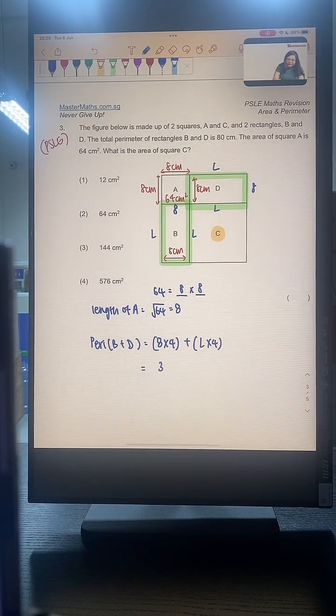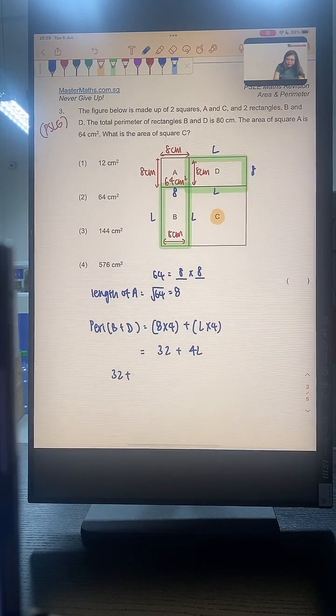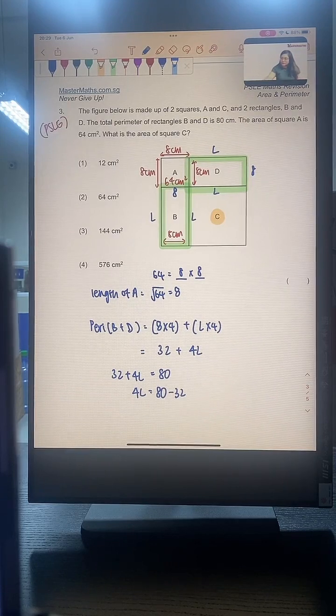Now 8 times 4 is going to give us 32, and length times 4 is just 4 of the length. We know that this 32 plus 4 length is the same as 80. This is given in the question. Therefore, 4 length is going to be 80 minus 32, which will give us 48. Where did we get 4 from?